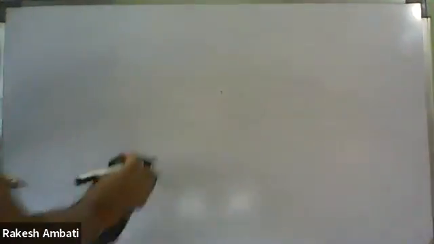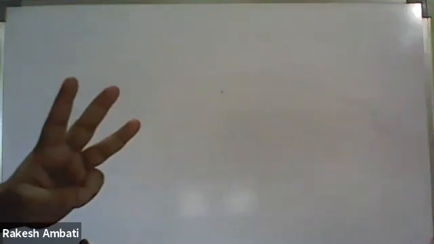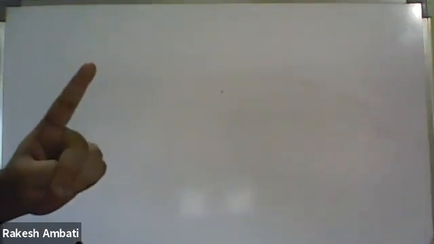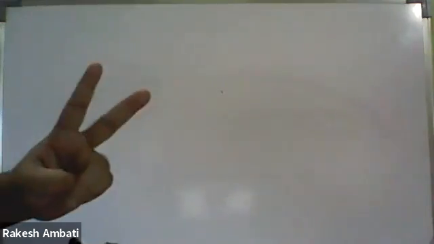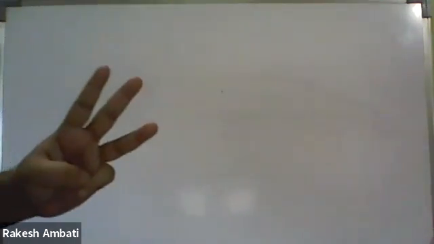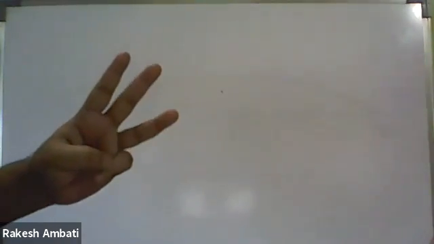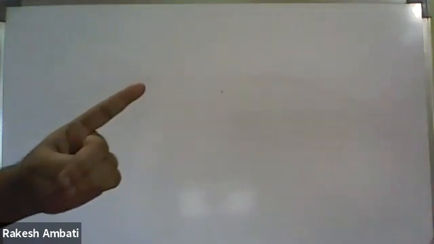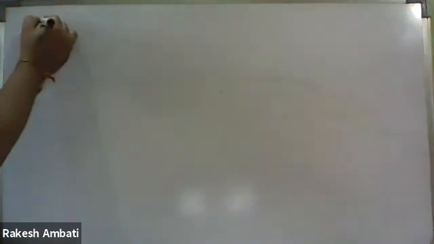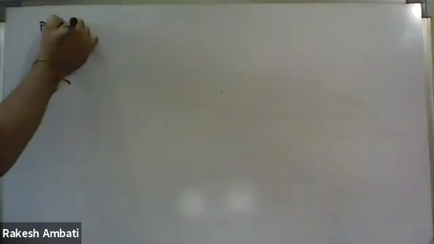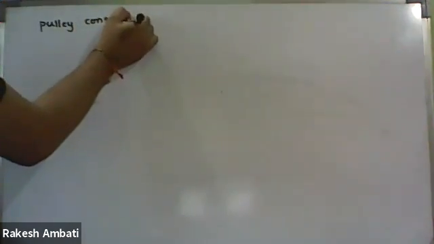So in the previous classes, I told you about three types of constraint motion. First one is string constraint, that we completed already. The second one is pulley constraint, and the third one is wedge constraint. String constraint already we completed in the last lecture. Now the second category is pulley constraint.